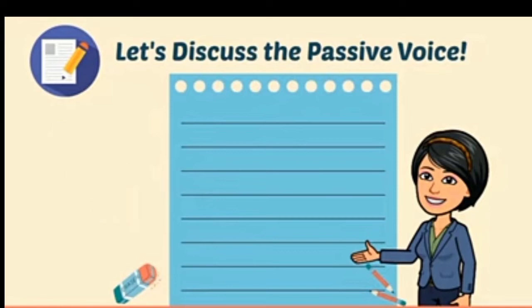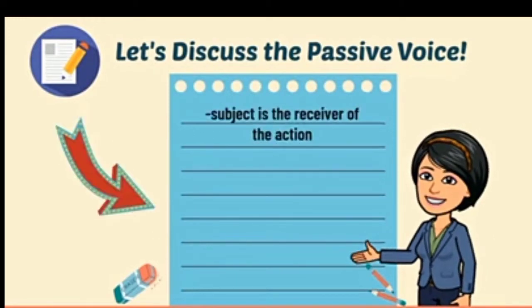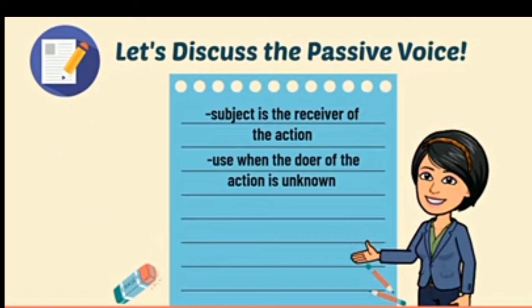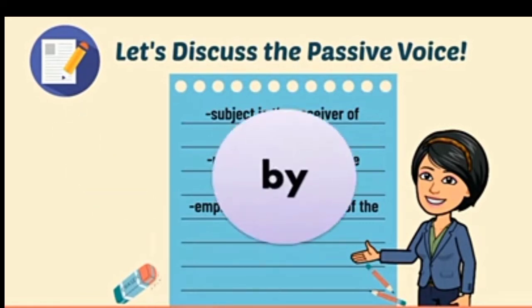Now, let's discuss the passive voice. If we begin the sentence with the object or person that the action is performed on, we formulate the passive voice. The subject in the passive voice is the receiver of the action. We use the passive voice when we don't know who is the doer of the action. Another, we emphasize the receiver of the action. If we want to show who or what performs the action, we use the word by.